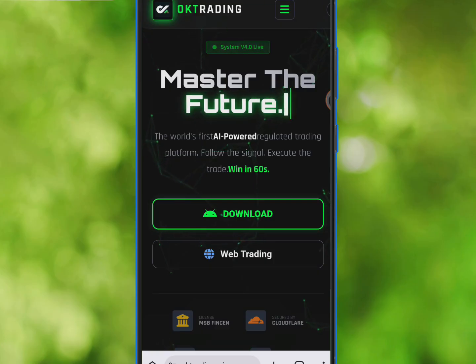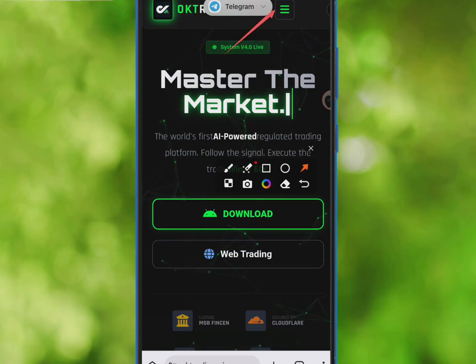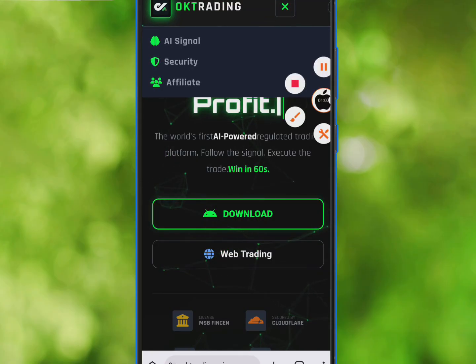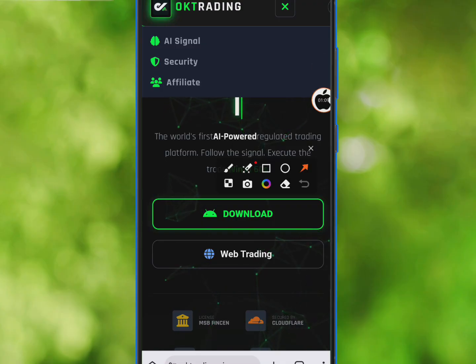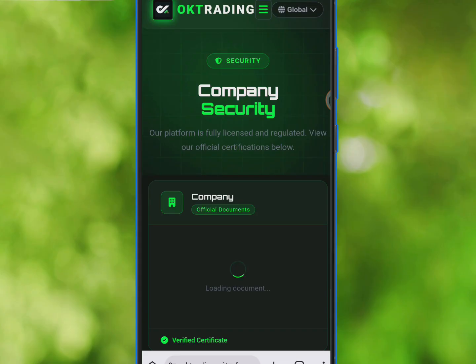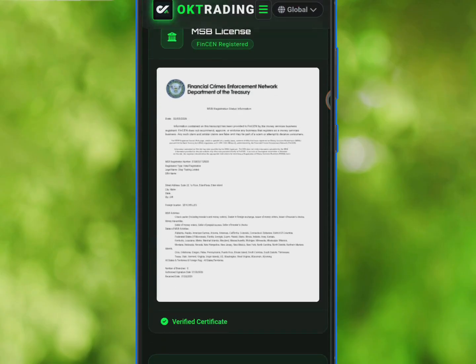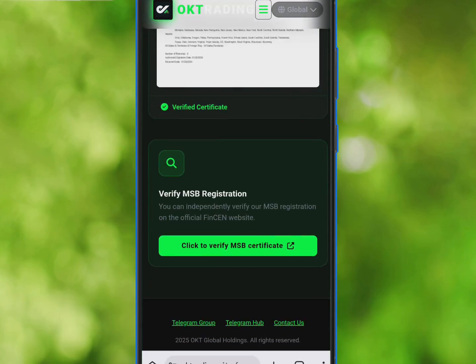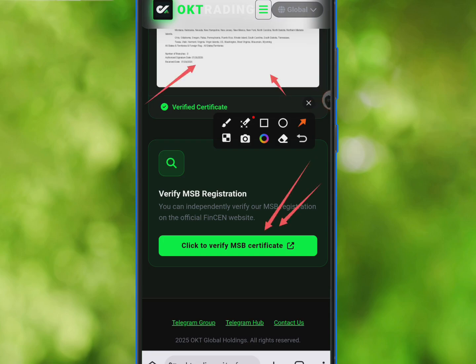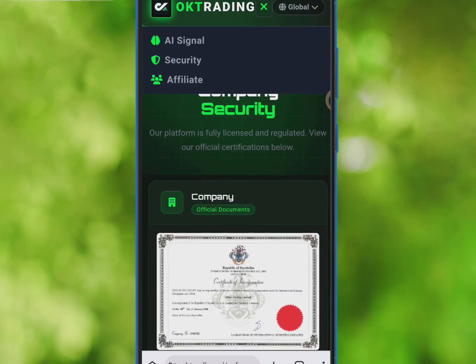Now, first thing first, let me remind you that by checking up here on their official website, you are going to see some important stuff that are very important for you to check. And the first one is their certificate that confirms the authenticity of this particular platform, right? So you are going to see their registration document, the MSB license and everything, and they always tell you to confirm it by yourself. If you think maybe all these things are just fake, you can confirm by yourself by clicking this button. So in as long as you can do that by yourself, then I think nothing is hidden on this platform.